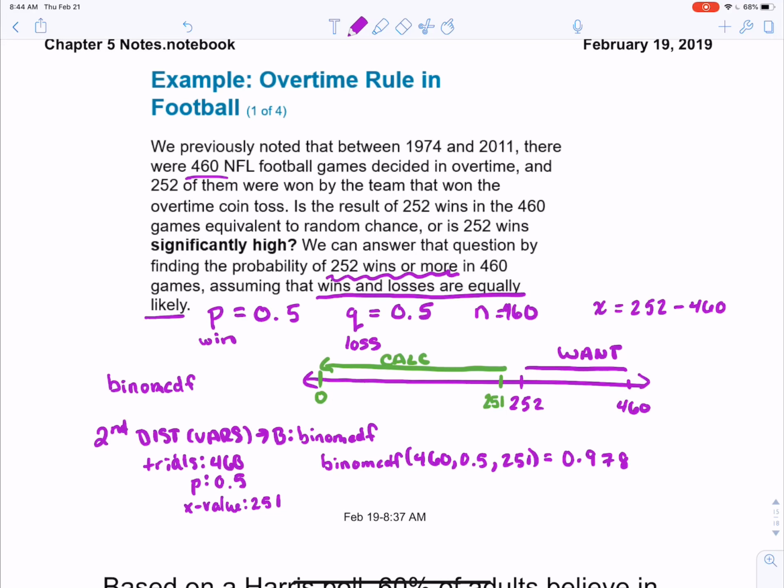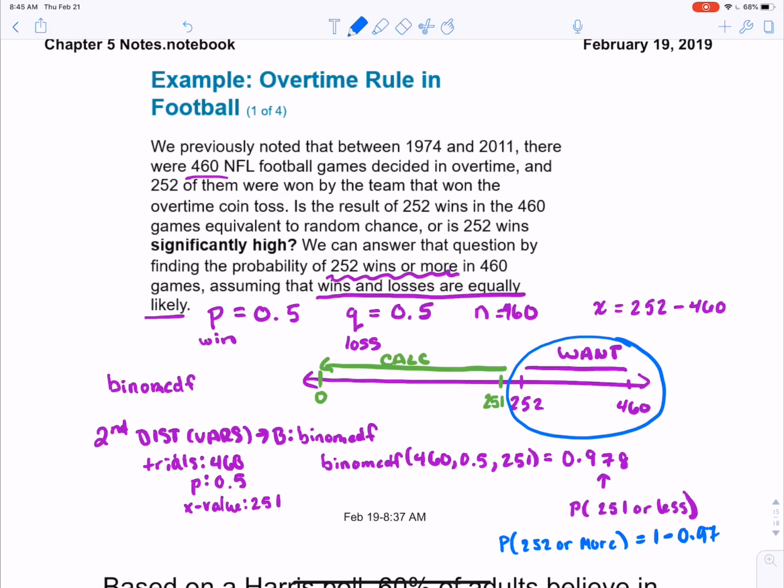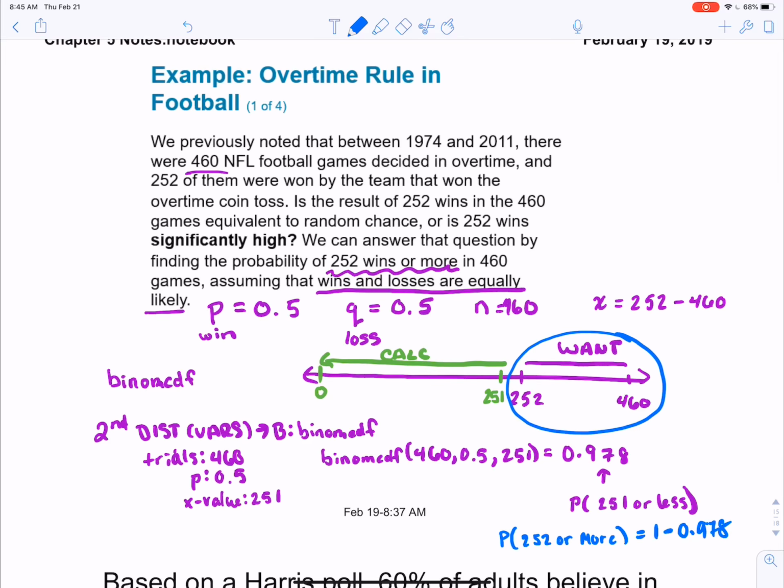When you do that, and we round to our three significant figures, that gives us 0.978. Now remember, that is the probability of winning 251 or less games. If we want the probability of winning 252 or more games, we want the complement of that. So we are going to do 1 minus our 0.978, which gives us our probability of 0.0224.